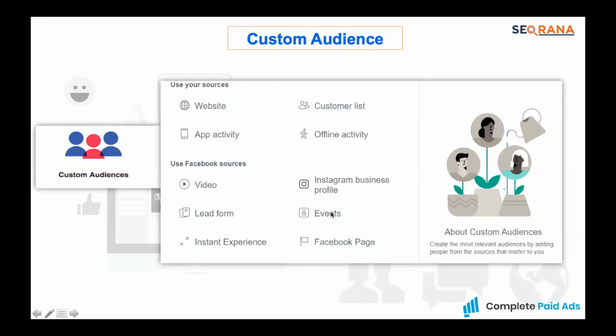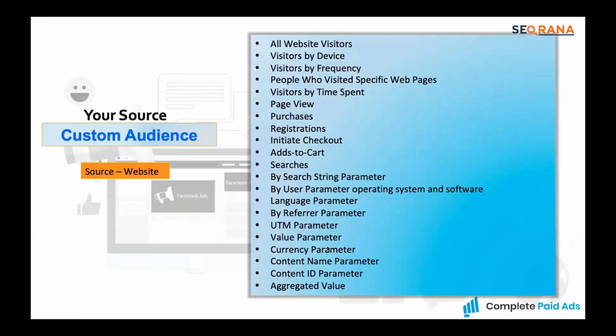Instagram business profile, all of those kinds of engagement which is happening on Instagram. Events, interested, who have purchased the ticket, who have shown that they are going or interested. Facebook page, we already know that, engaged or clicked on a call to action, or they have commented, shared or liked. Now these are the categories we have come out with, whenever we are creating a custom audience. These are the kinds of audience we can create.